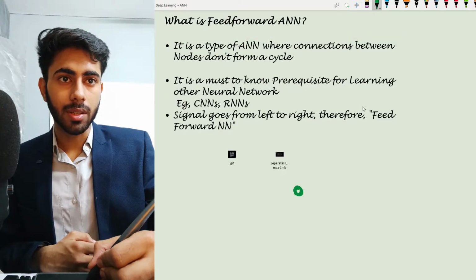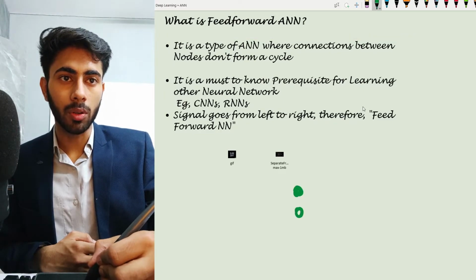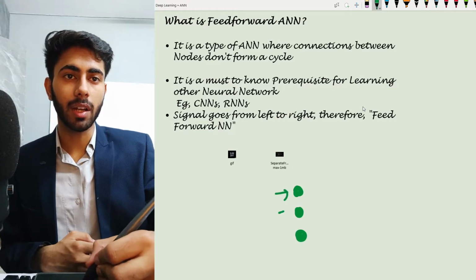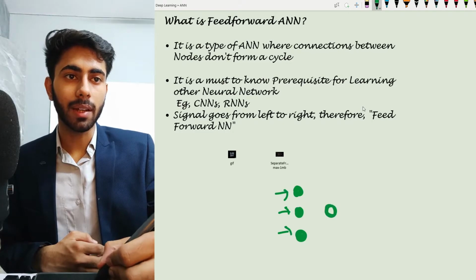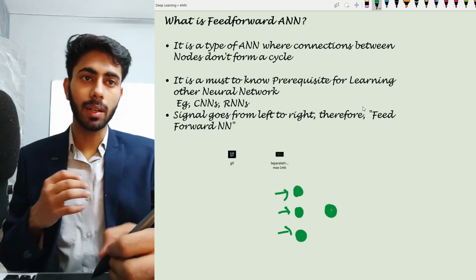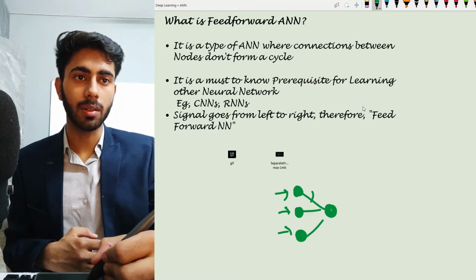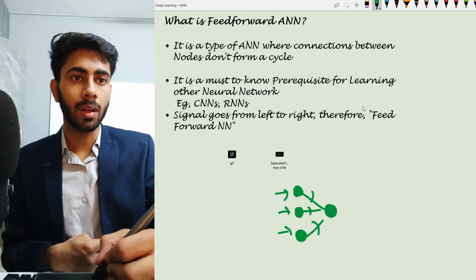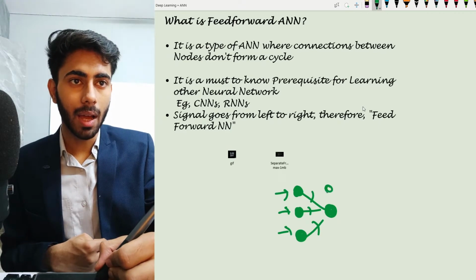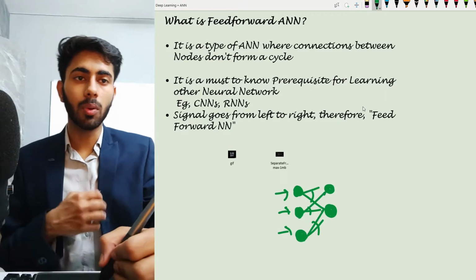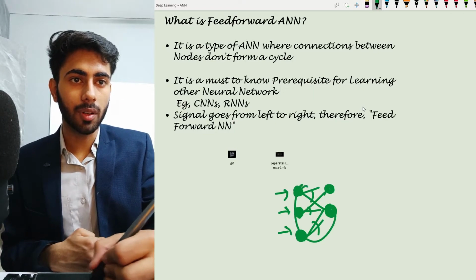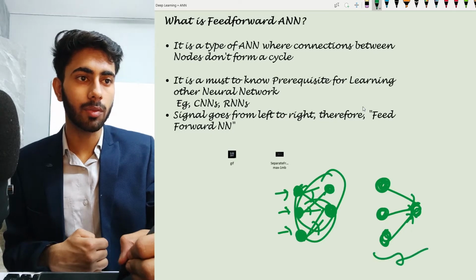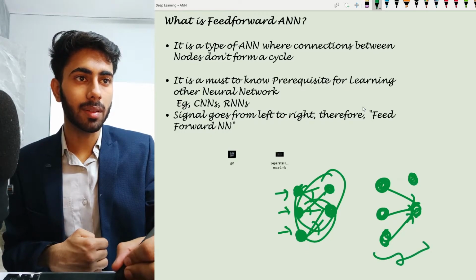In logistic regression, you must know that we feed our input to our neuron and we get our output. So this is the working of our logistic regression. The input goes to this head and we get a prediction from this. Now let us suppose that I insert one more neuron. This is the first neuron, and this is the second neuron.